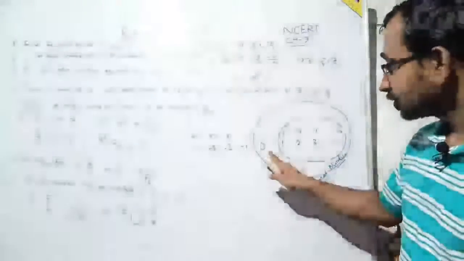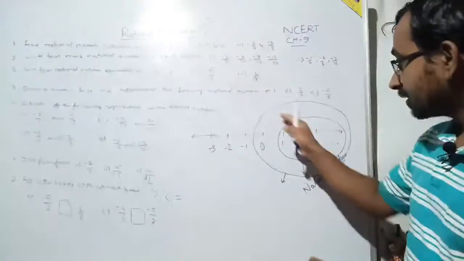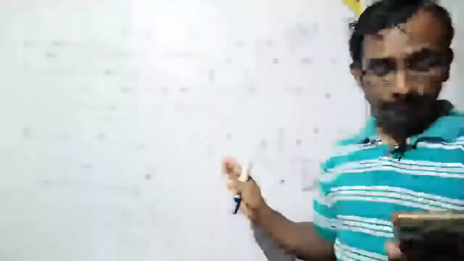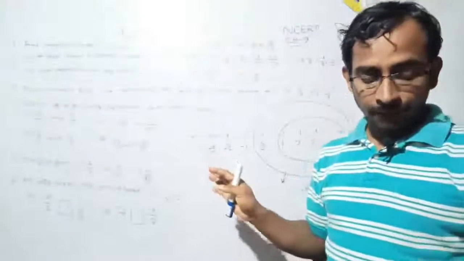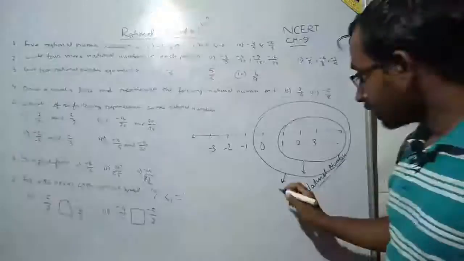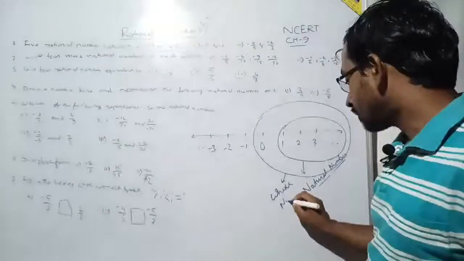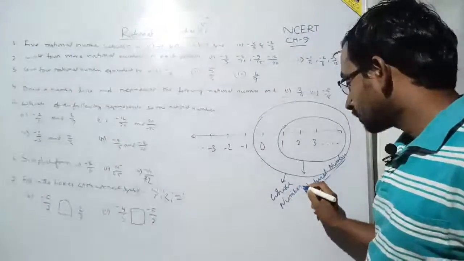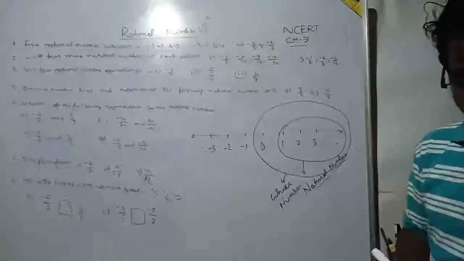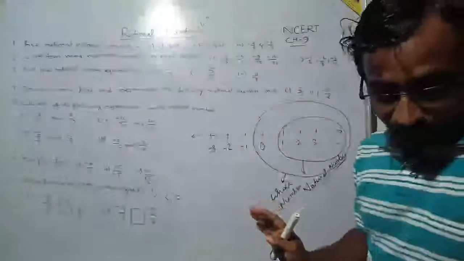If I include this 0 with the natural numbers, then it's called whole number. Understood?